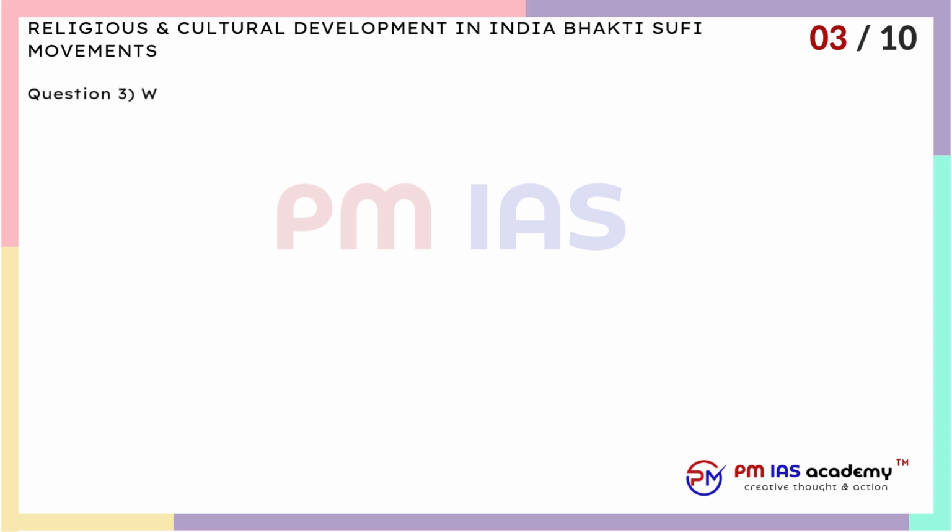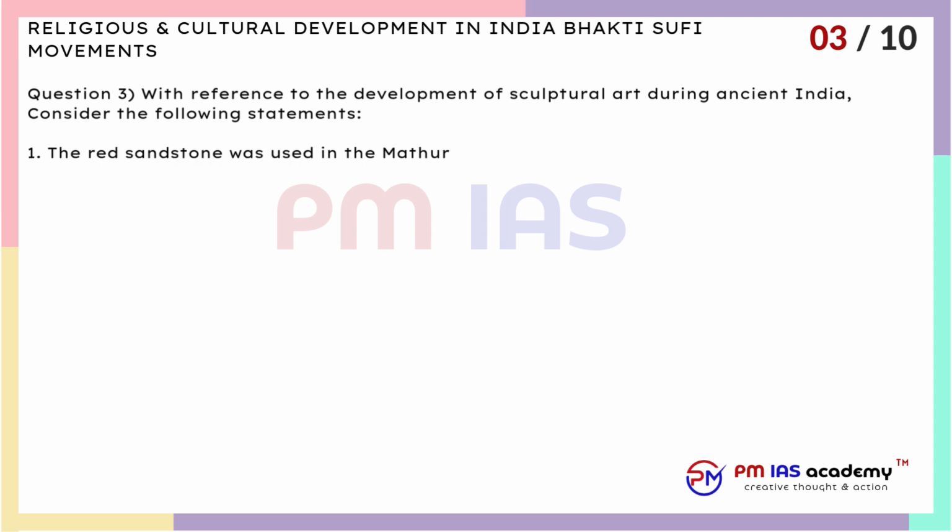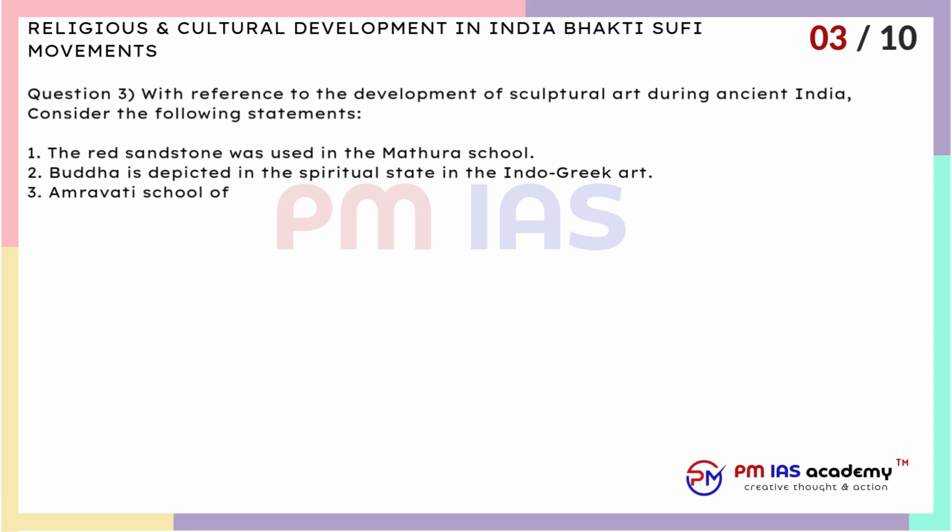Question 3. With reference to the development of sculptural art during ancient India, consider the following statements. 1. The red sandstone was used in the Mathura school. 2. Buddha is depicted in the spiritual state in the Indo-Greek art. 3. Amravati school of art mainly focused on depicting Jainism. Which of the above statements is correct?